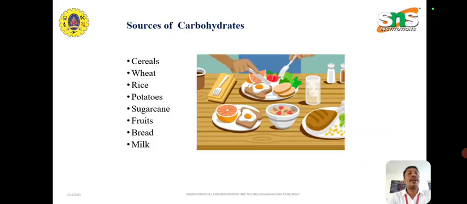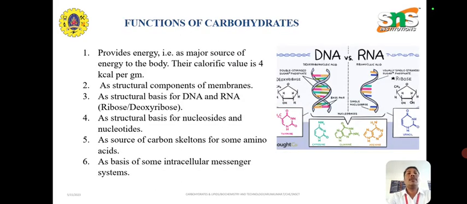Sources of carbohydrates: cereals, wheat, rice, potatoes, sugarcane, fruits, bread and milk. Functions of carbohydrates: they provide energy, as a major source of energy to the body. Their calorific value is 4 kilocalories per gram.